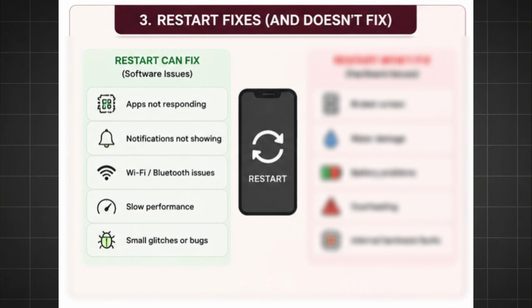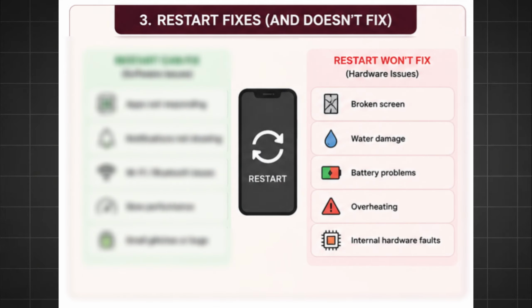Now, let's talk about what a restart cannot fix. From what I've said earlier, we know that restarting can fix software issues such as apps not responding, notifications not showing, Wi-Fi or Bluetooth issues, slow performance, and small glitches or bugs. While on the other hand, restarting cannot fix hardware issues such as a broken screen, water damage, battery problems, overheating, or internal hardware faults.